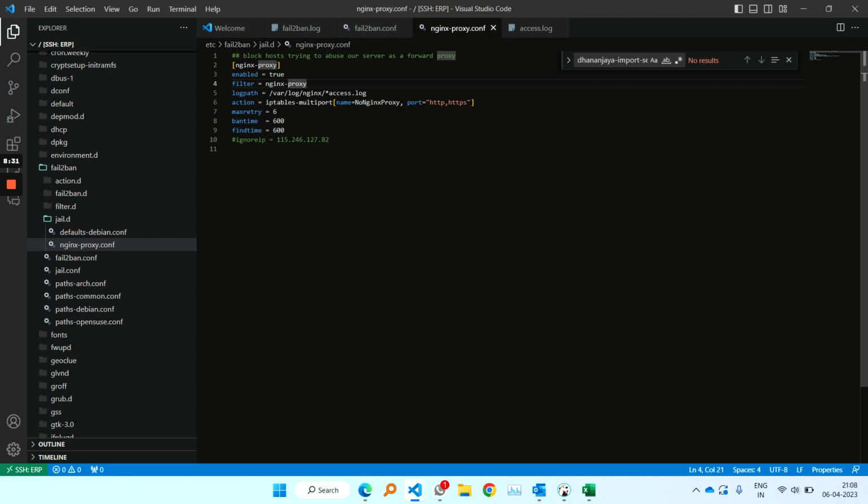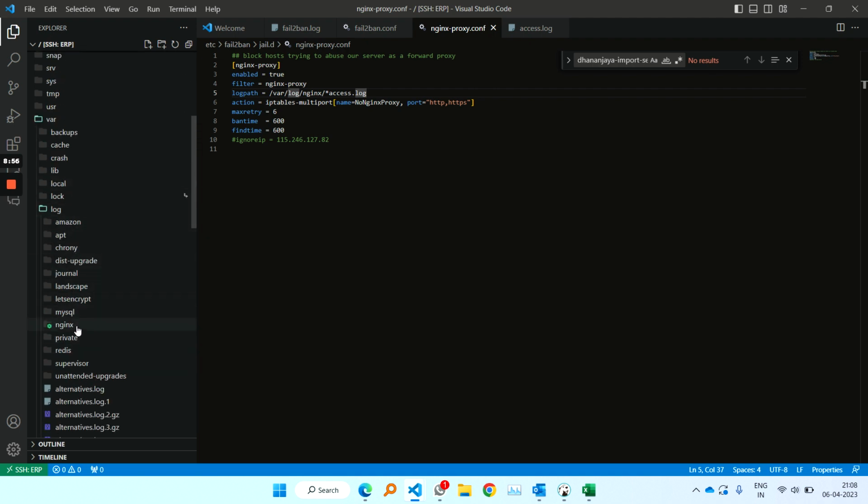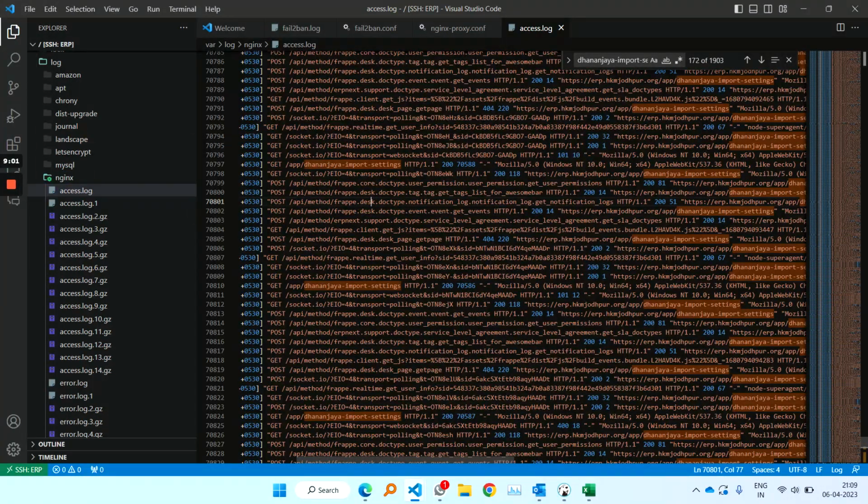So I'm not going into the detail, but how does it recognize what it scans, that is given in the log path. So this is the file var log nginx and access log. So nginx also logs all the requests which are coming from varieties of IPs in a file called access.log. If you go back, you'll see in the same var folder this log, and there is nginx, and here you can see access log. So this access log stores all the requests which have been made from various IPs. So all the requests are here.